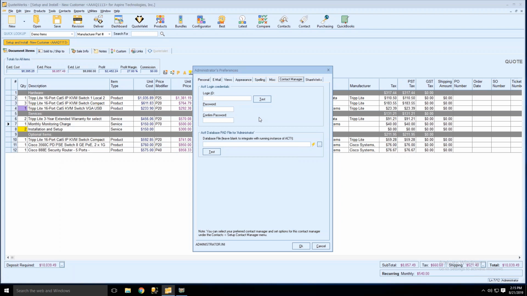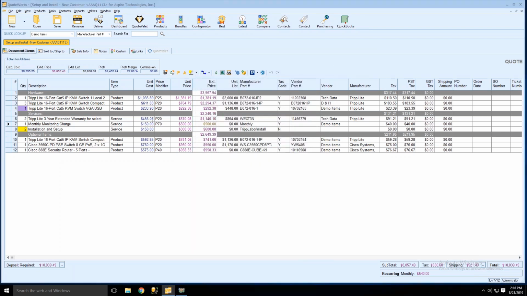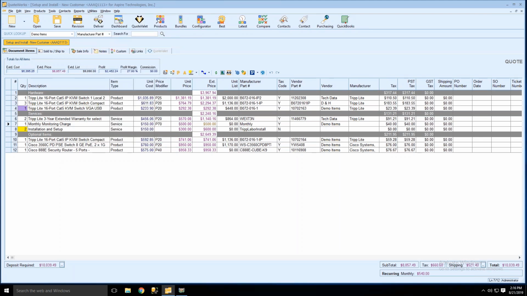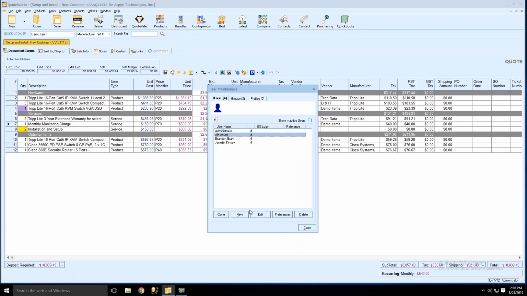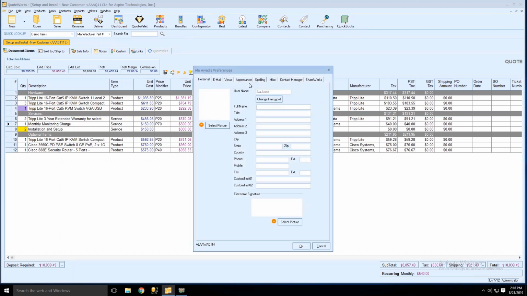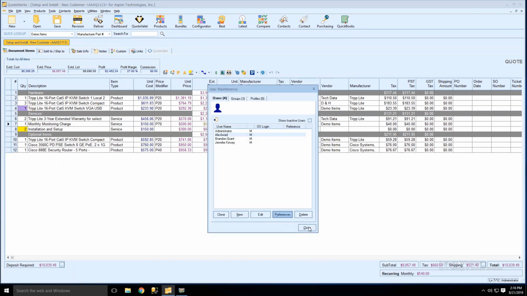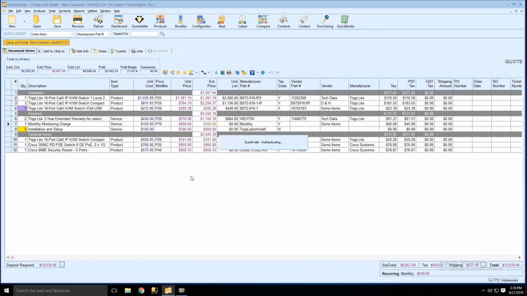So just make sure you fill that out for them. If you're the QuoteWerks administrator, you can manage this through the Utilities User Maintenance, and then you can just highlight a user, choose Preferences, and go to their Contact Manager tab and fill it out for them if you have their username and password. So just keep that in mind. But that's how you're going to want to set that up.